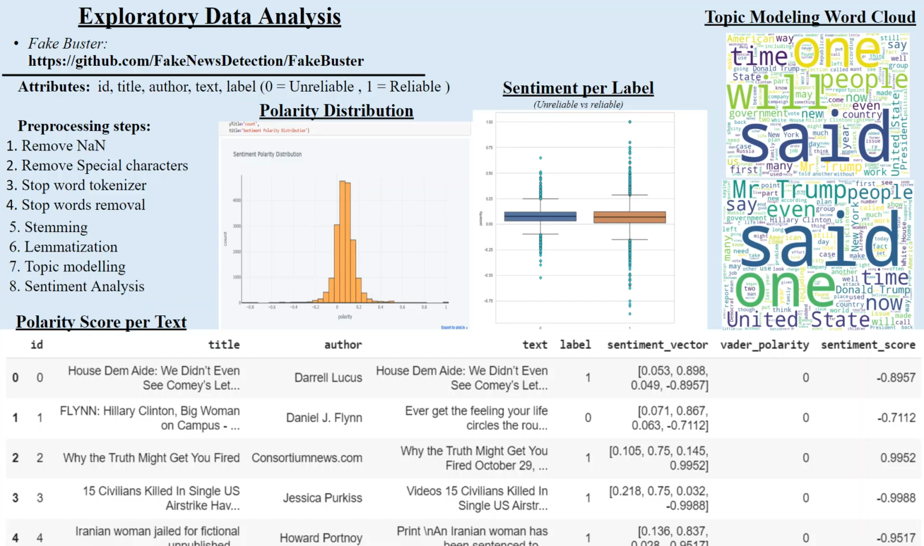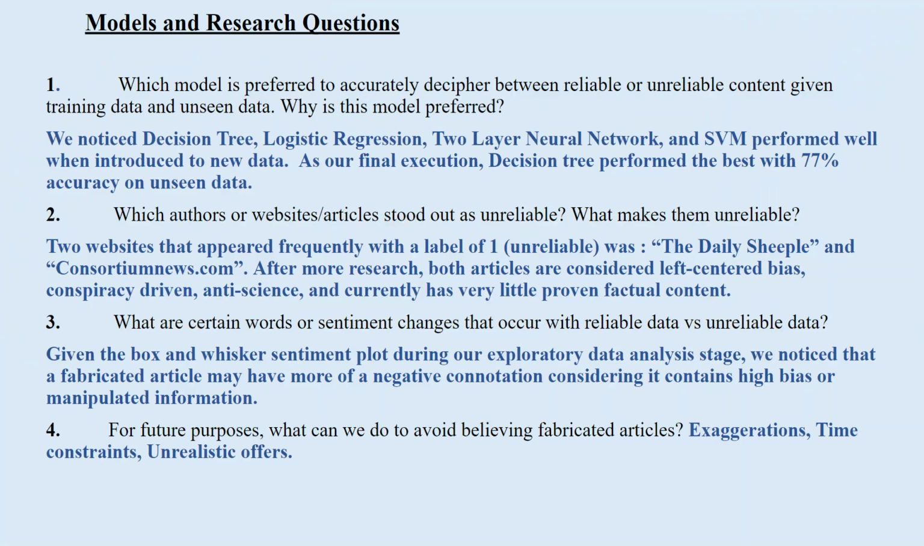Similarly, we implemented a visual of the polarity distribution for our dataset. We also implemented a sentiment per label box and whisker plot, where we could already see unreliable sources had negative average sentiment. And as far as topic modeling, we displayed a word cloud to see the most pertinent topics from news articles. We had our data at hand, but we were trying to look for research questions to ask rather than automatically answering what model would suit us best.